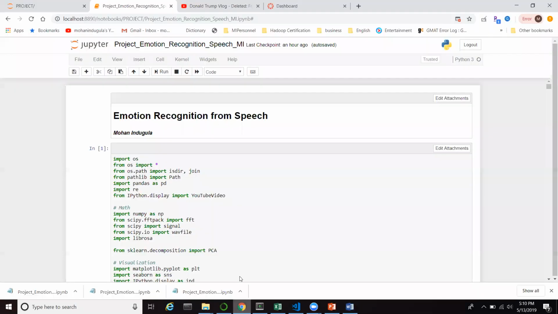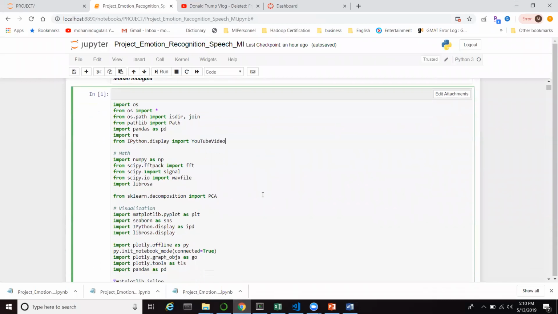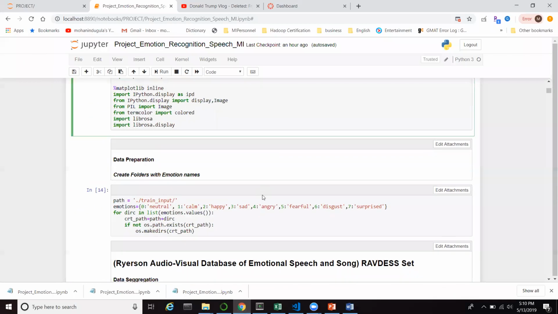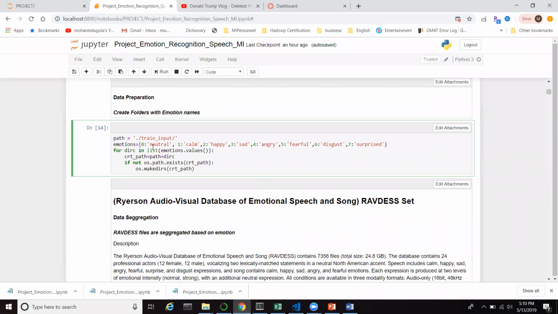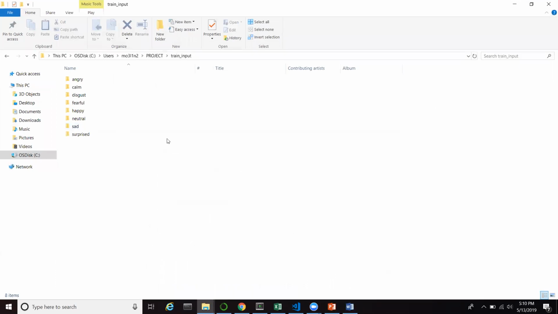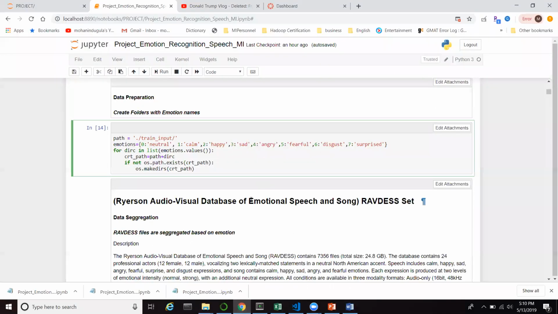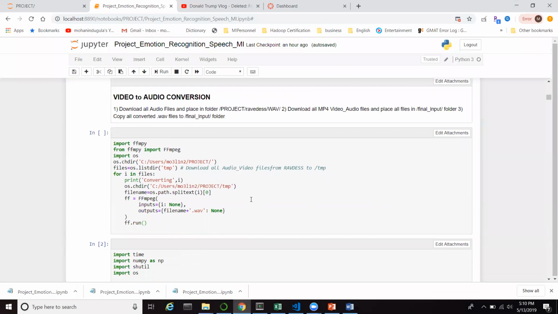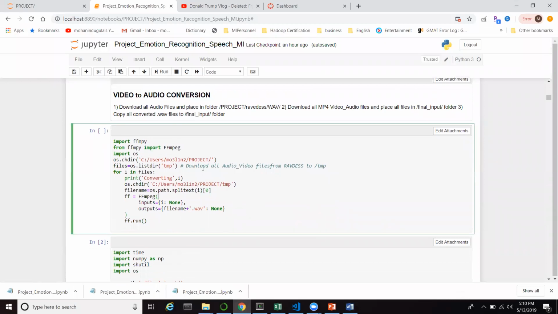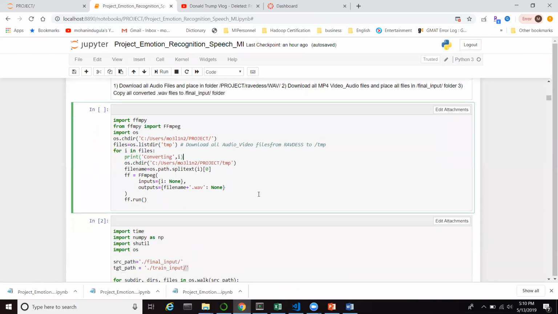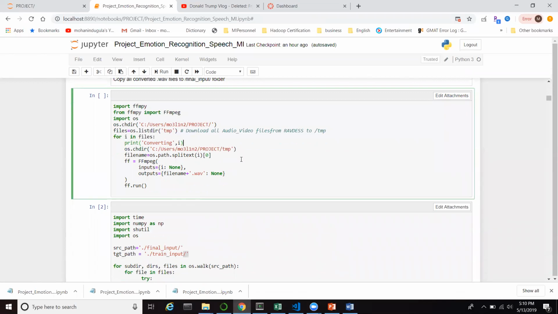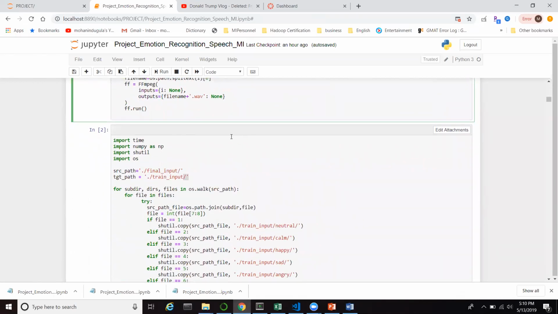Let me walk through the code. The first cell initiates all the libraries required for this project. This piece of code generates the folders with the emotion names in the train input directory. These are the datasets we already walked through. This piece of code converts the audio plus video RAVDESS file sets into audio files in the temp folders. Then I copy all the datasets, audio plus converted audio files, into the final input.